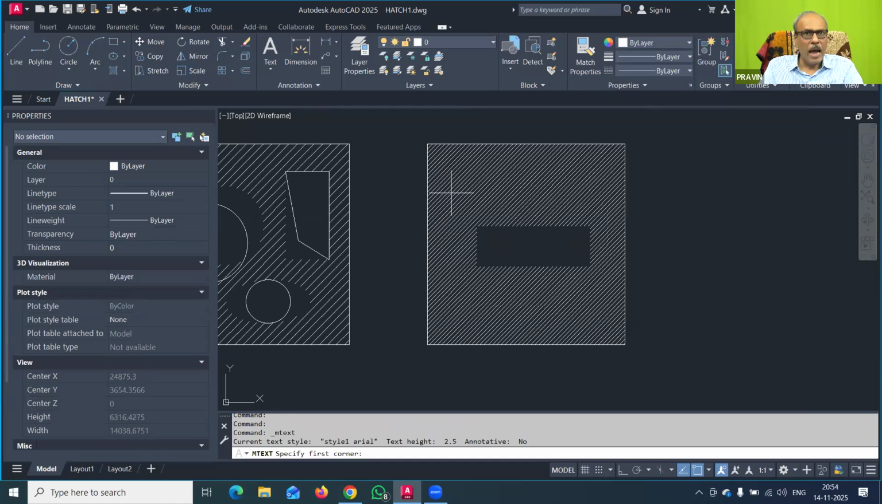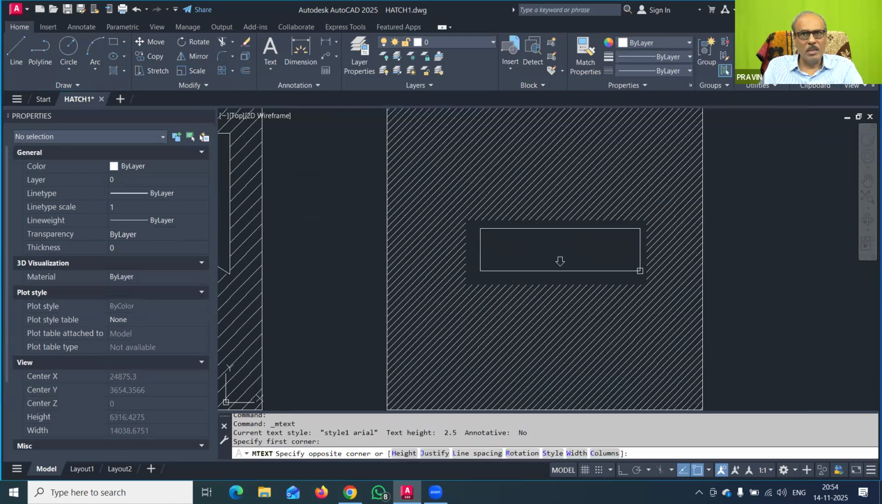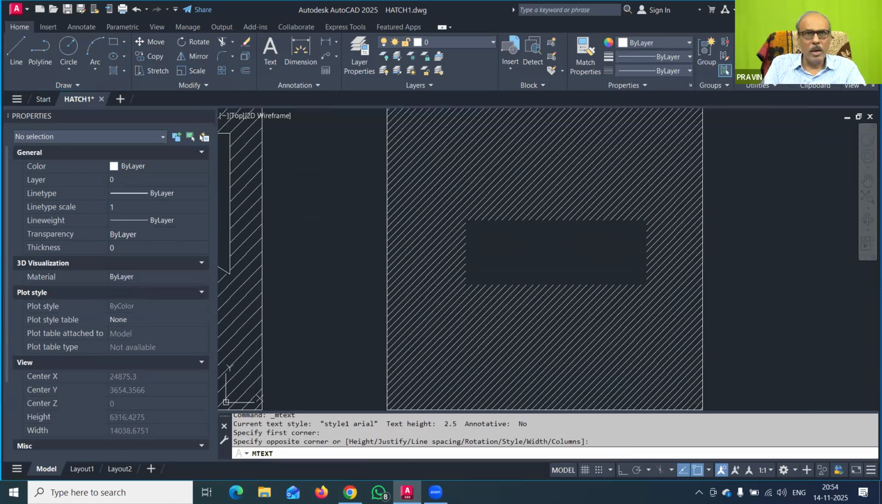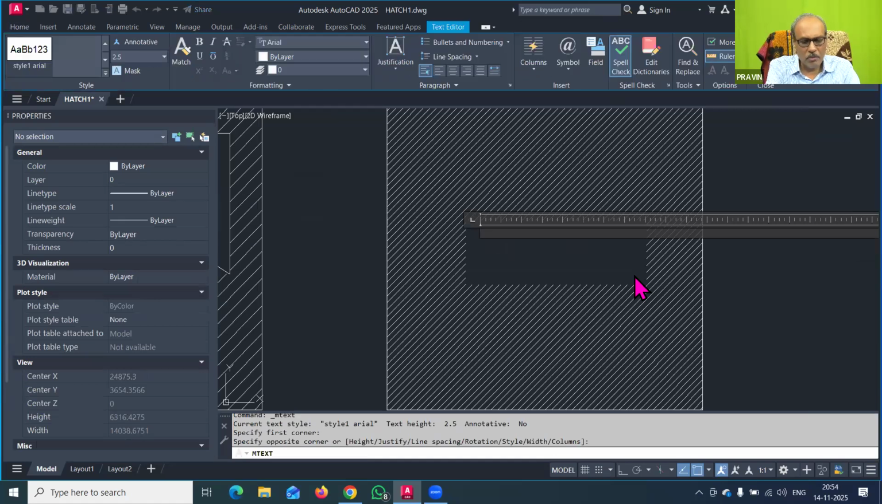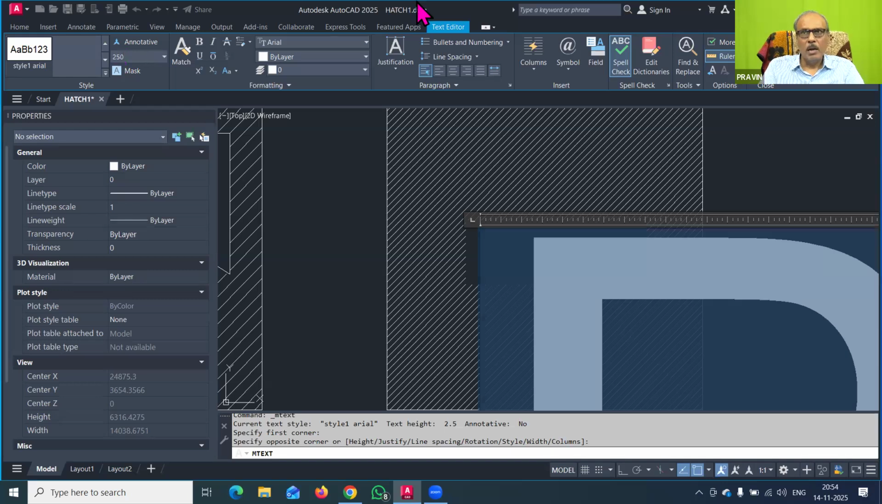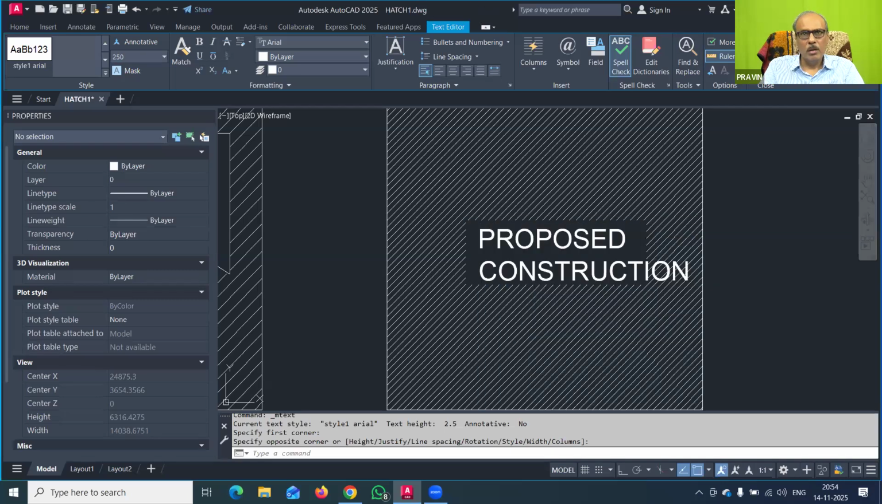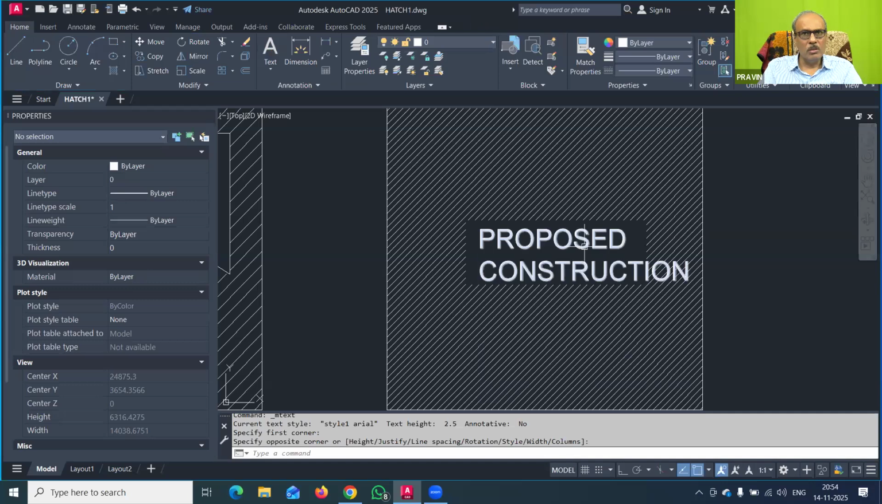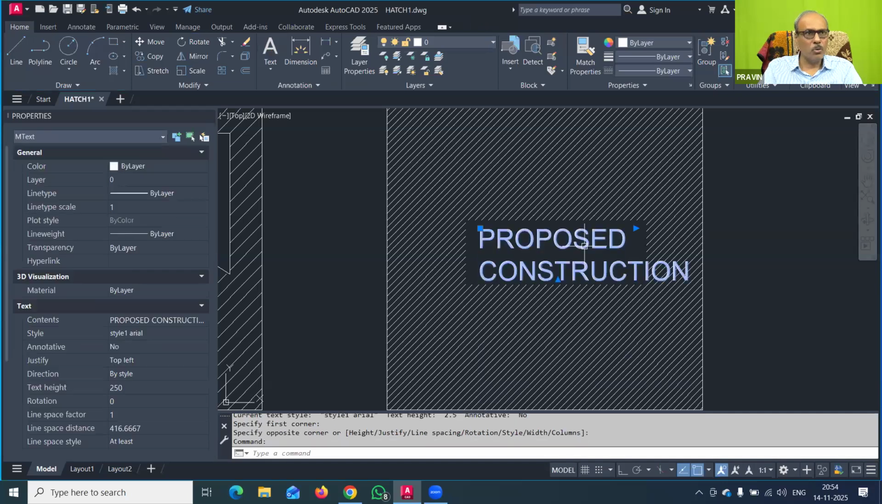Now here you can add some text for our particular drawing if you require. I will just type here "proposed construction". This I want to write down. I have selected it, and then you can change the height. I will make it 250, enter, and then close the editor. You can see this I have selected, and I can also make this a middle center.